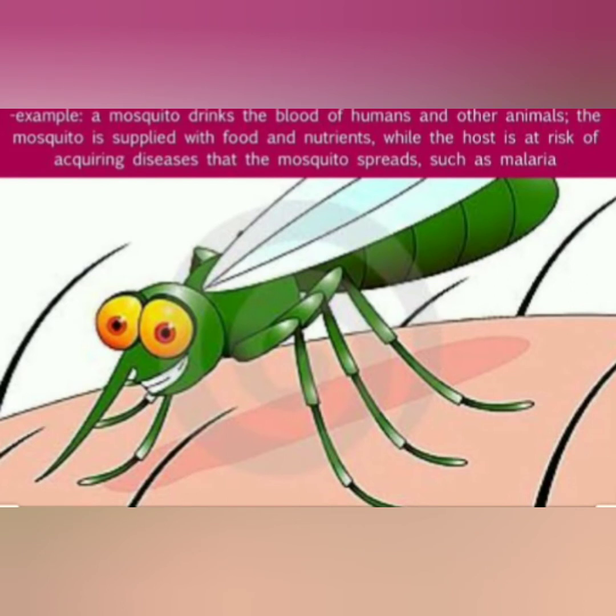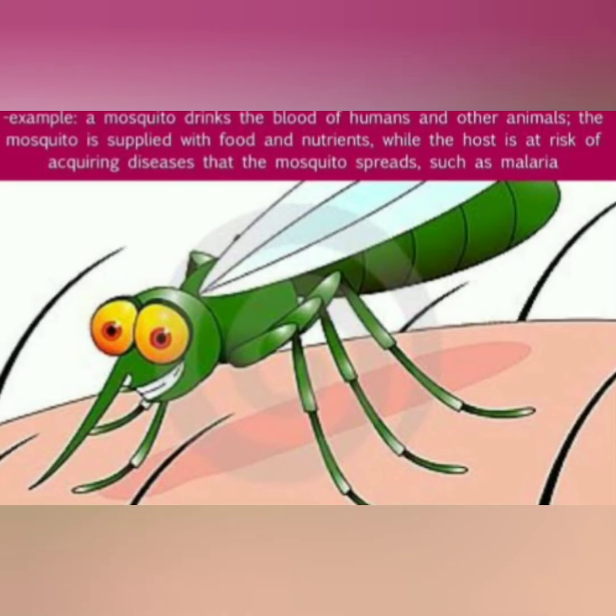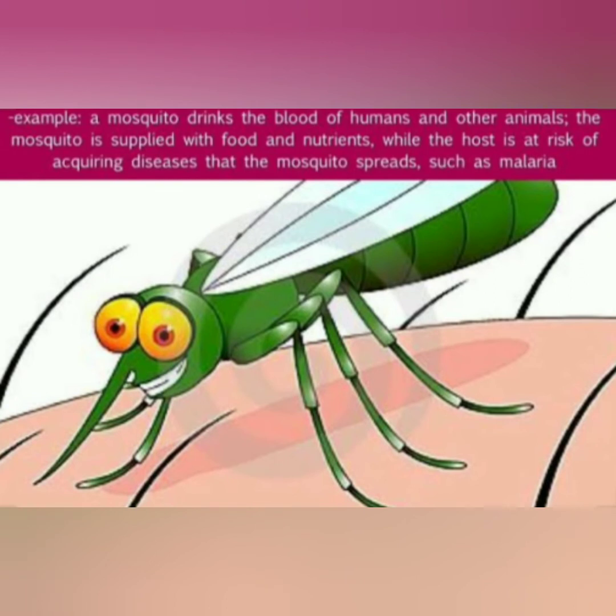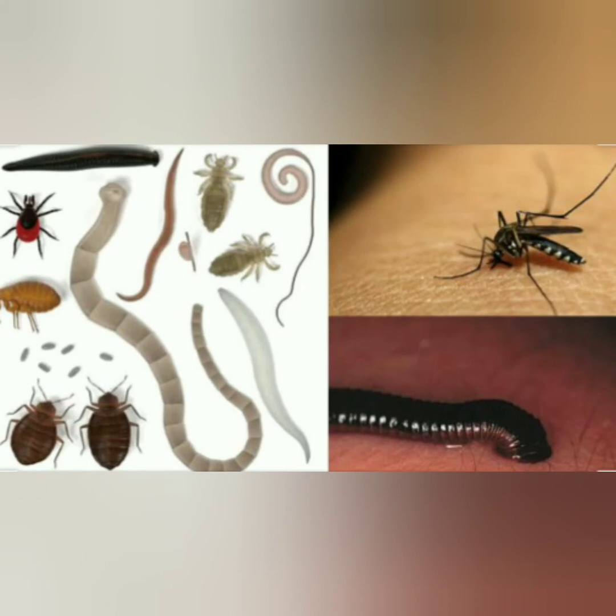An example of parasitism is Plasmodium, which is a single cell parasite that grows and multiplies in the liver and red blood cells of man and causes malaria. So here a mosquito drinks the blood of humans and other animals and is supplied with food and nutrients, whereas the host is at risk of acquiring diseases such as malaria. Parasites can be anything. It can be a virus, bacteria, fungi, worm, or even some higher plants, or even different animals as well.